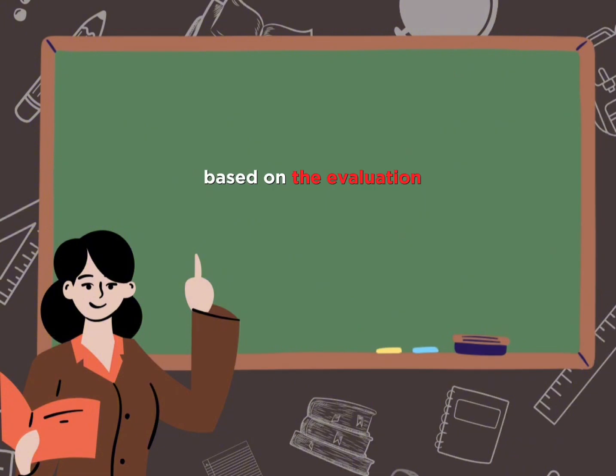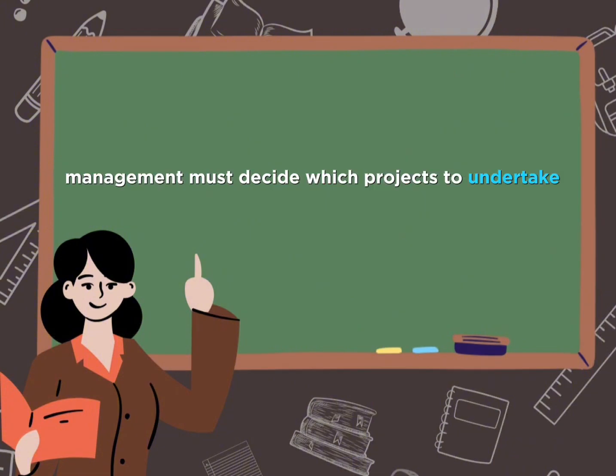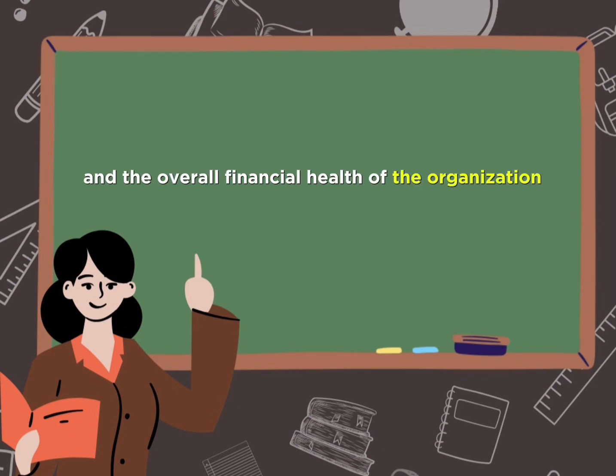Capital allocation. Based on the evaluation, management must decide which projects to undertake and allocate financial resources accordingly. This involves considering budget constraints and the overall financial health of the organization. Risk assessment. Capital budgeting also involves assessing the risks associated with each project. Factors such as market conditions, technological changes, and regulatory issues can impact the success of an investment.